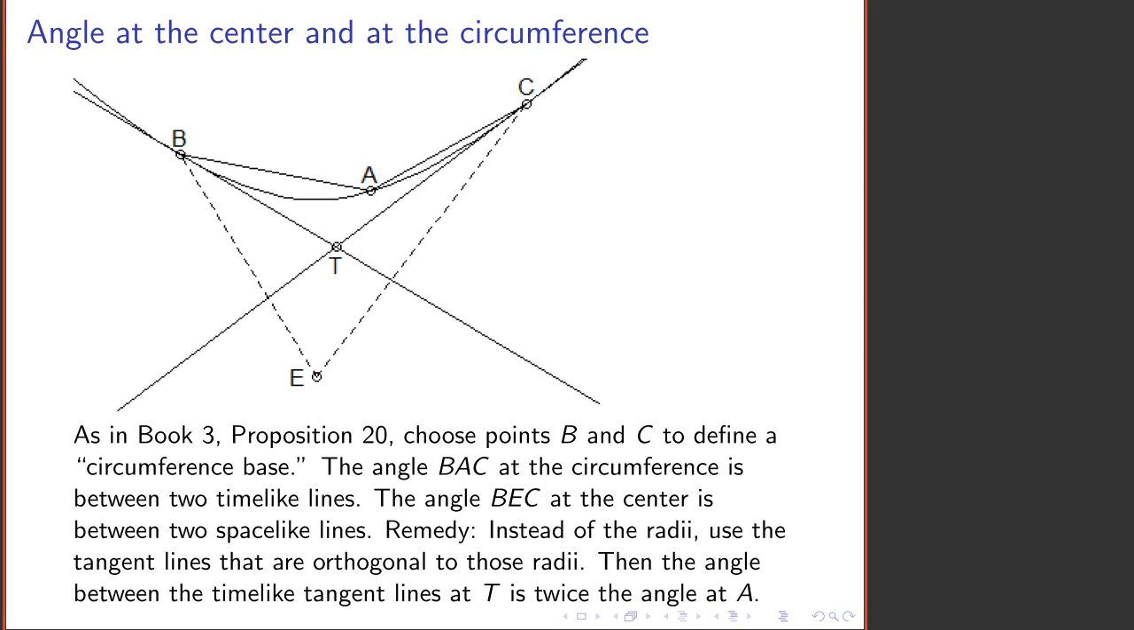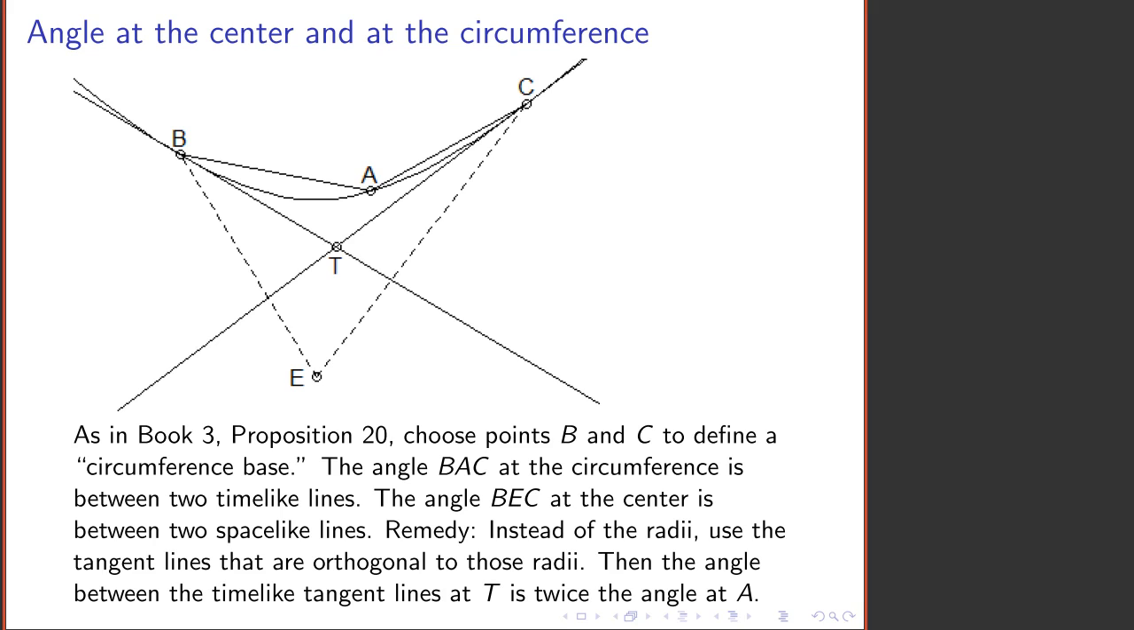if I join them both to the center of the circle, I've got a little problem. These are 2 spacelike lines. These are 2 timelike lines. These are 2 spacelike lines. And I'd really like to compare angles between timelike lines in both cases.